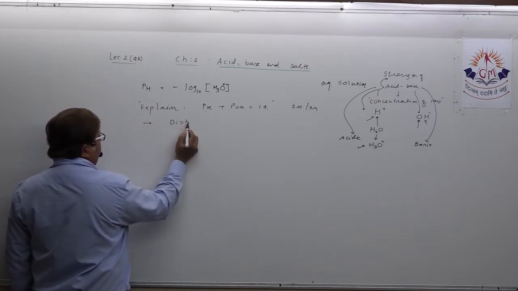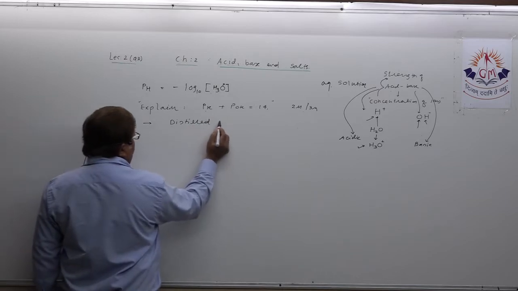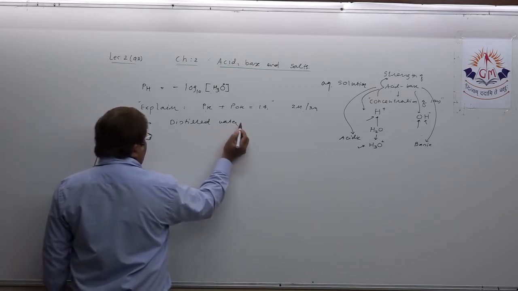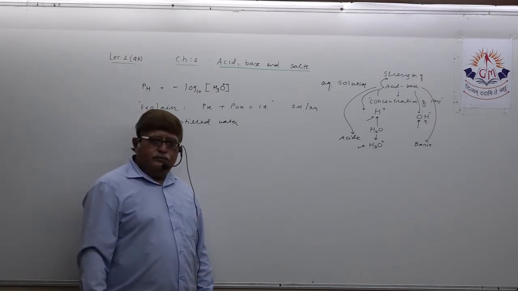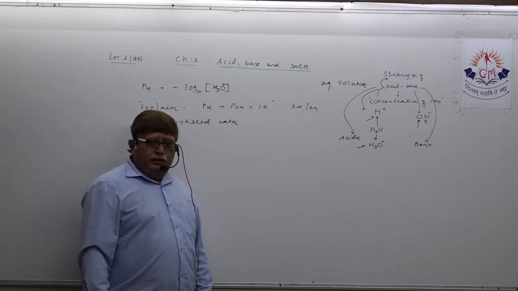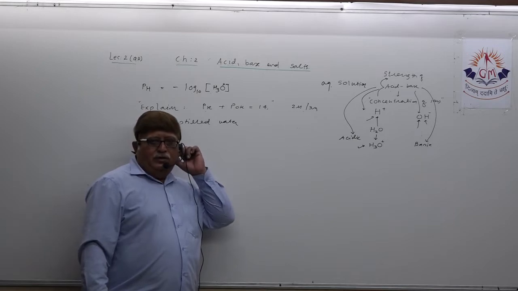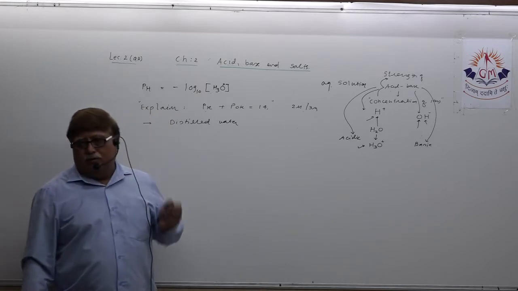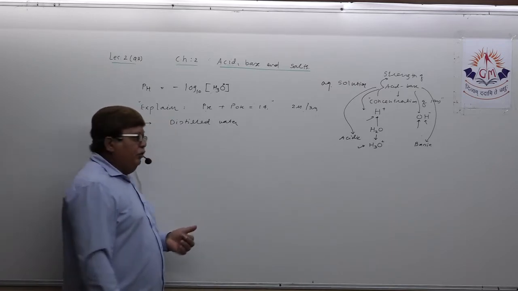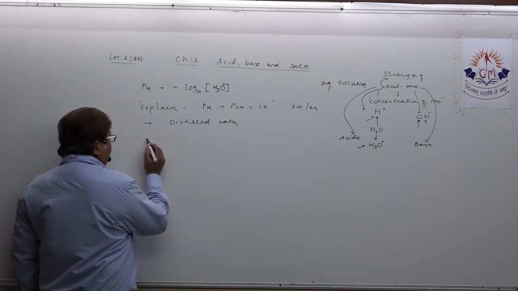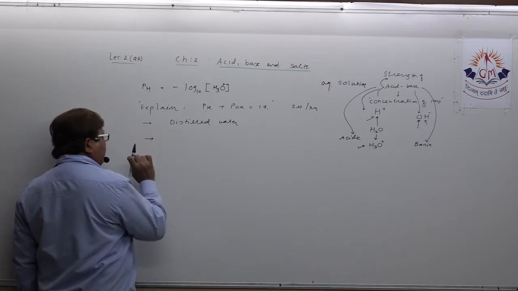In exam, you can write this way: take sample of distilled water. Never use the word mineral water because it contains some salts. Here we want extremely pure water, distilled water.